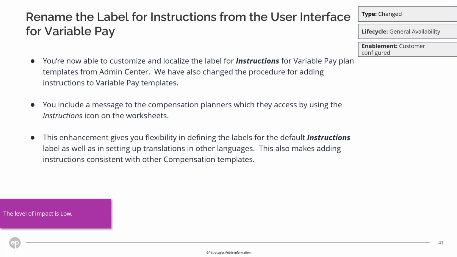You are now able to customize and localize the label for instructions for variable pay plan templates from Admin Center. The process for adding instructions to variable pay plan templates has also changed. You include a message to the compensation planner, which they can access by using the instructions icon on the worksheet. This enhancement gives you the flexibility in defining the labels for the default instructions label, as well as setting up translations in other languages. This also makes adding instructions consistent with other compensation templates.